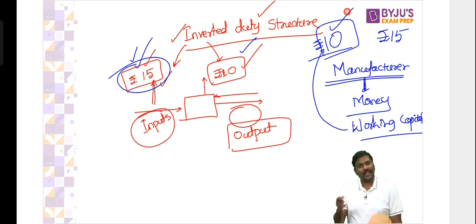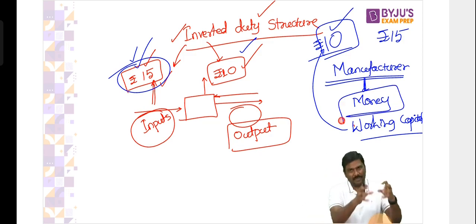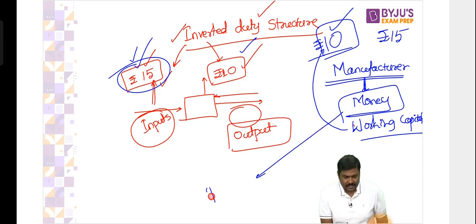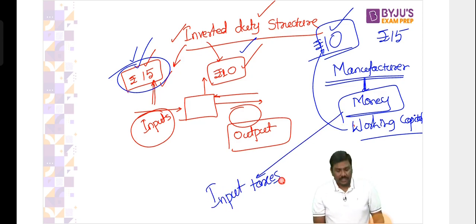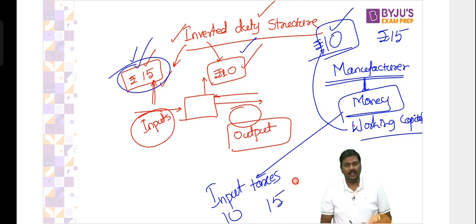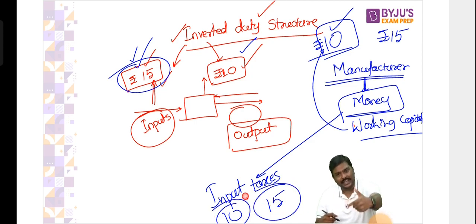Many of you are confused now. Sir, why isn't 15 rupees greater than 10 rupees? That is not the question here. The question is, you have a limited amount of money to manufacture and you pay input taxes. 10 rupees in one situation, 15 rupees in another situation. Now the government will take 1 month to process both and tell you to take it.